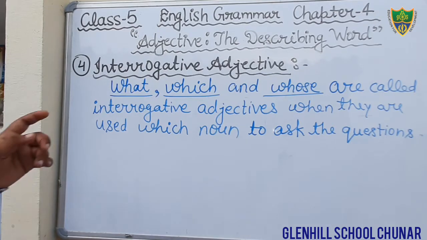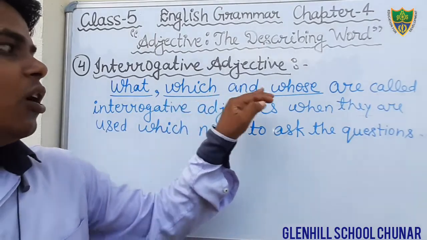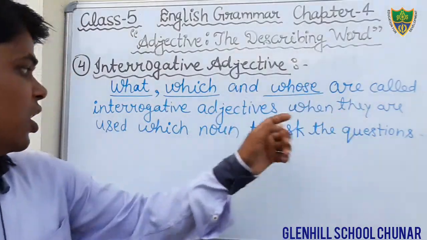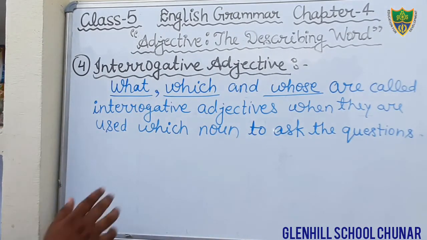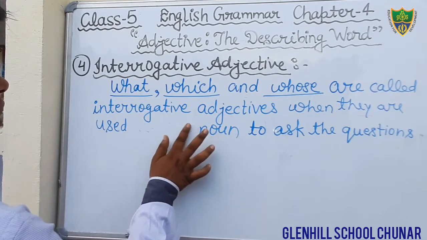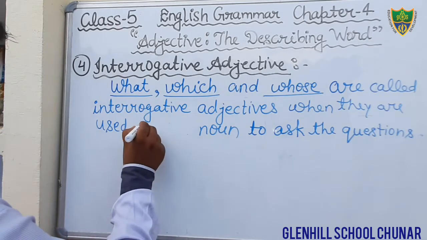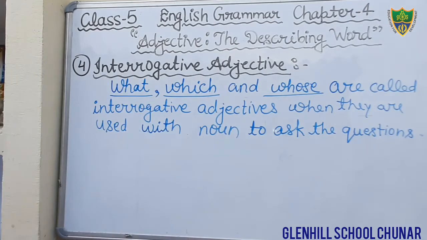Just see here, I have told you there are three words: what, which, and whose are called interrogative adjectives when they are used with noun. Dear students, just write down here, with noun, to ask the question.